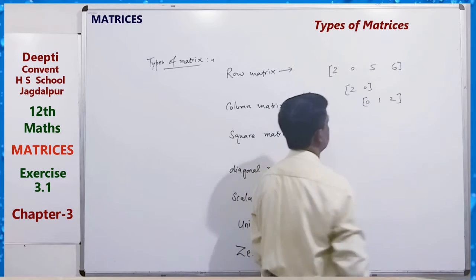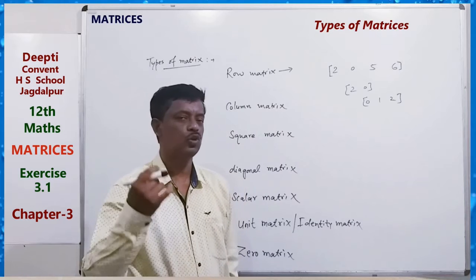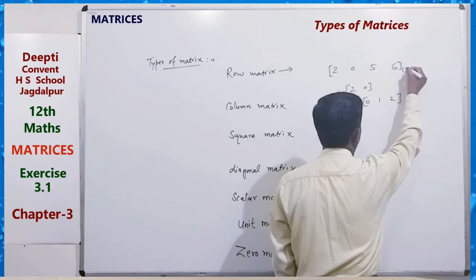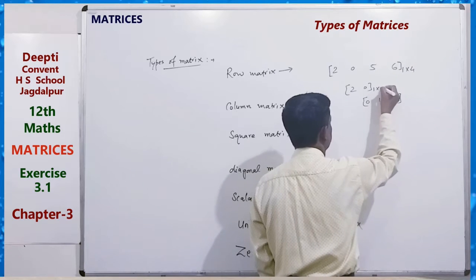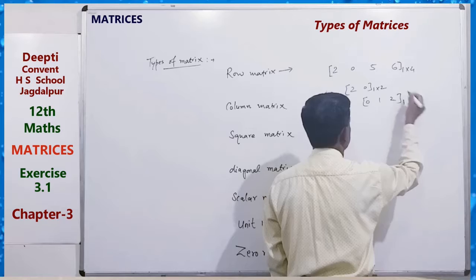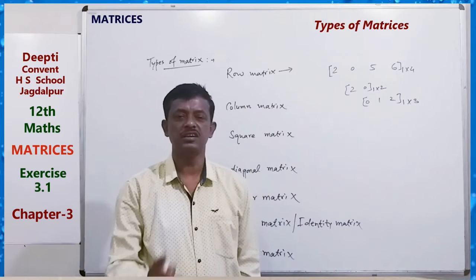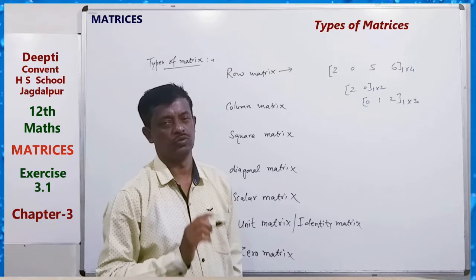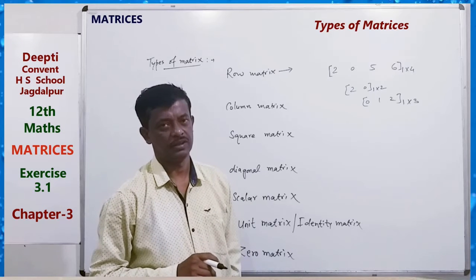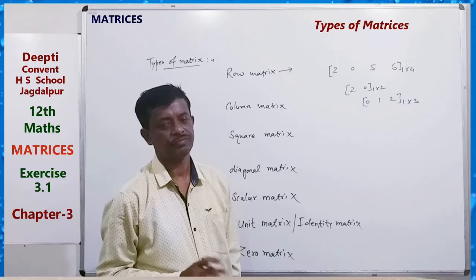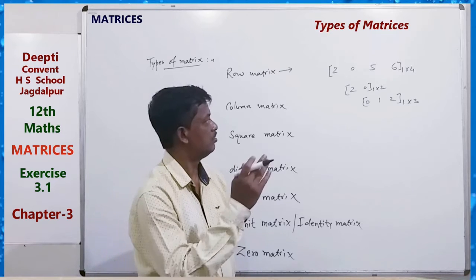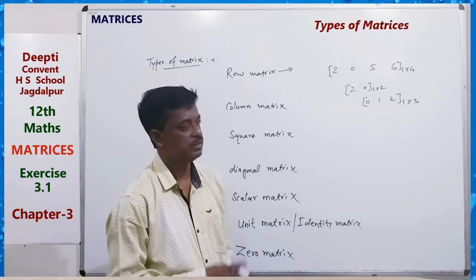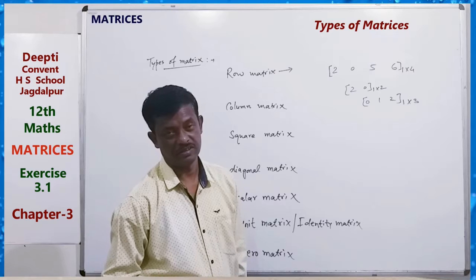These all are row matrices: one row by 4 columns, one row by 2 columns, one row by 3 columns. The single row stays, and the number of columns may be any number. That is called a row matrix.